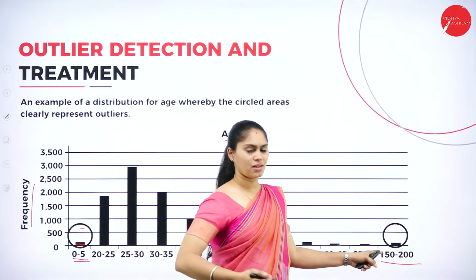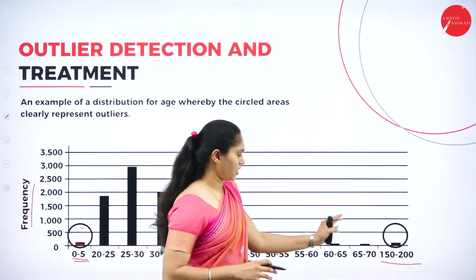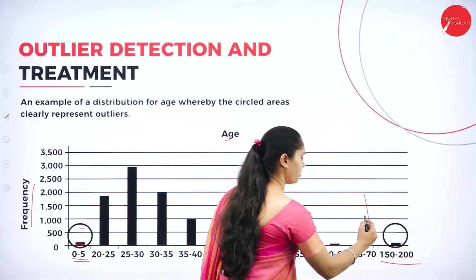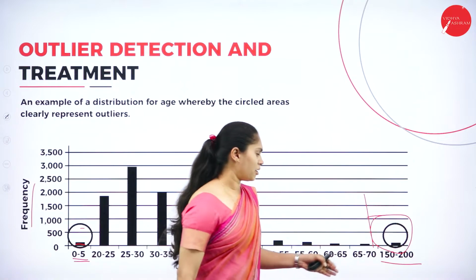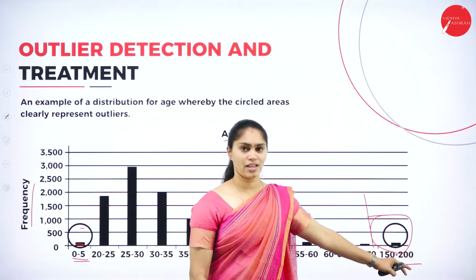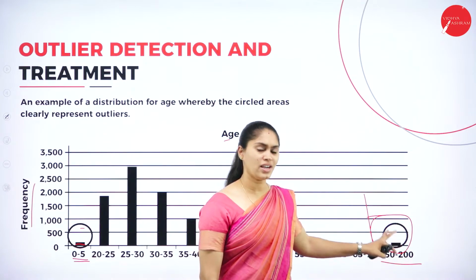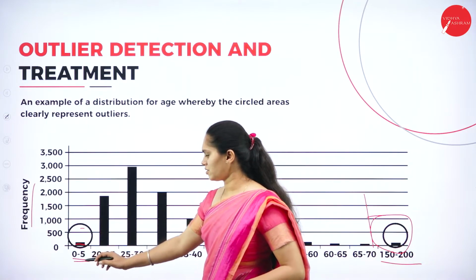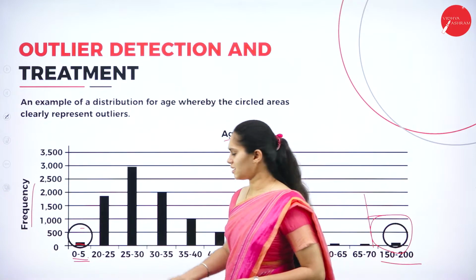If you think in a broader manner, nowadays nobody is going to be alive up to 150 to 200 years. So that will be considered as what? Invalid observation.